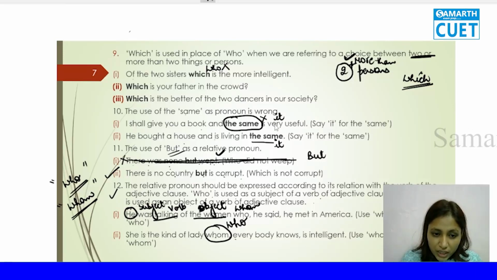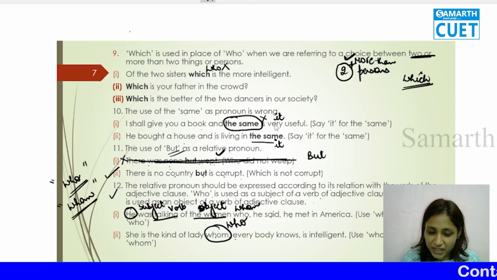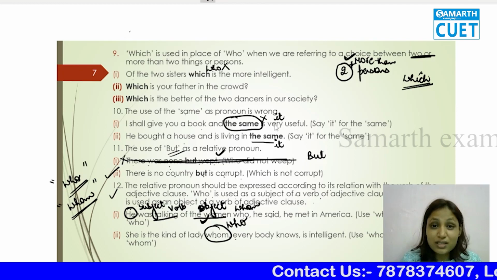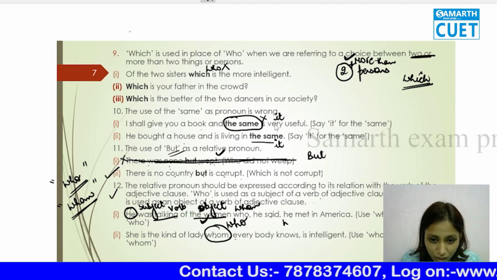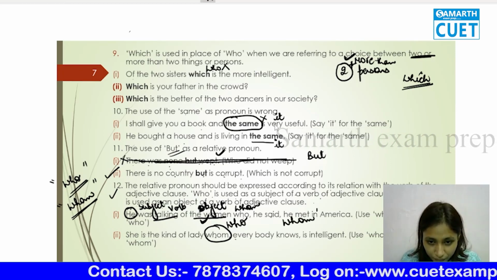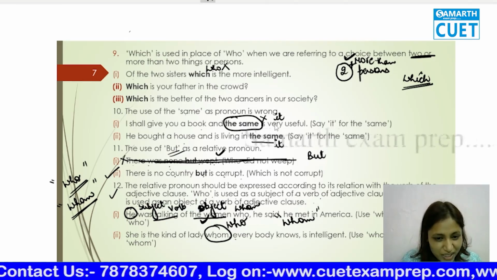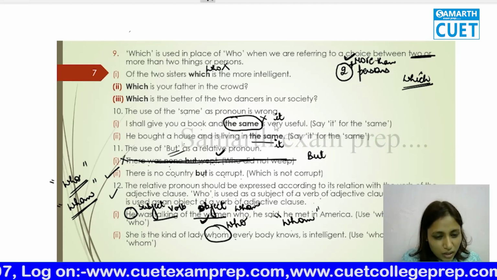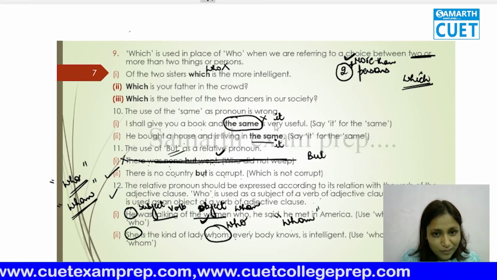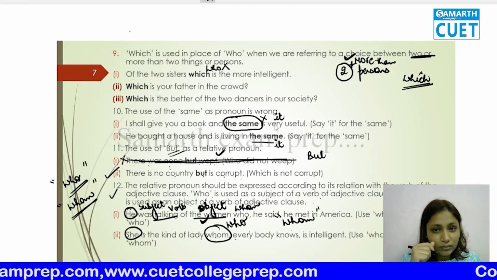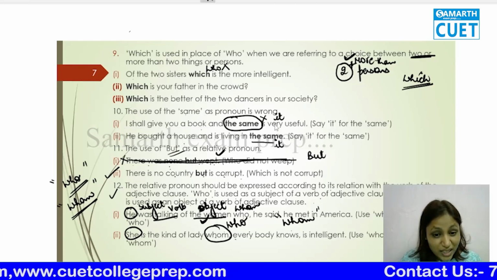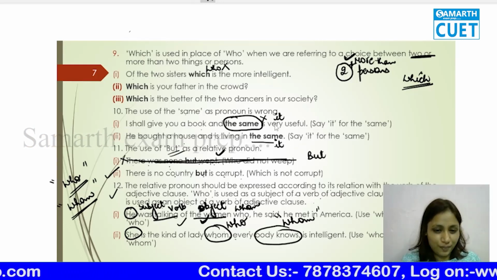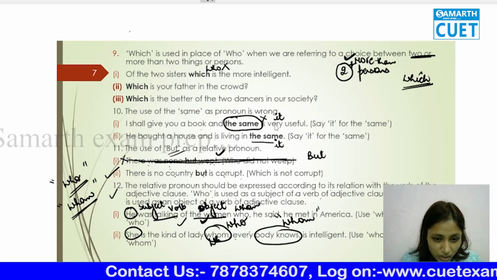Now you see here, subject, verb, object is here. Now the women is what? Women is object. That's why we are using whom. Now she is the kind of lady who everybody knows. Now who is she? She is the doer. She is the kind of the women. And what does everybody do? Everybody knows her. So it is going to be who.